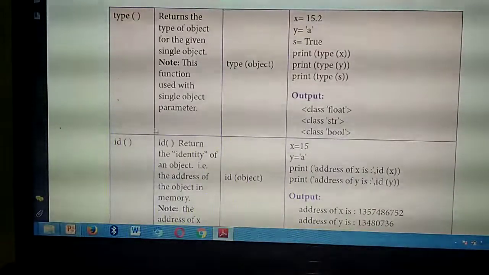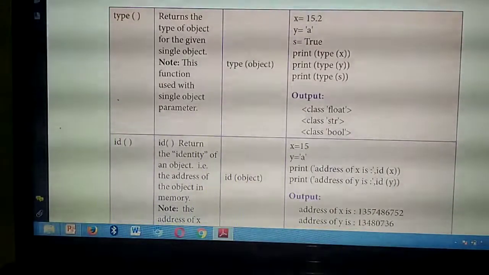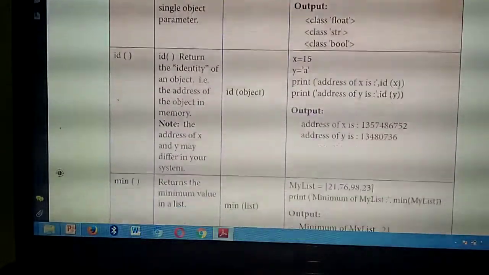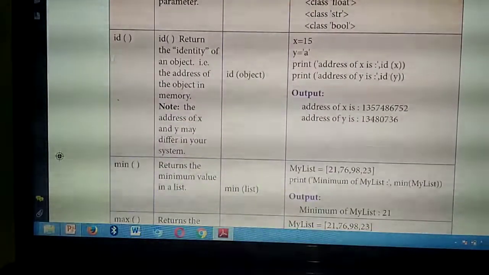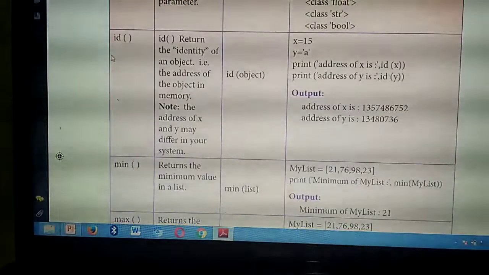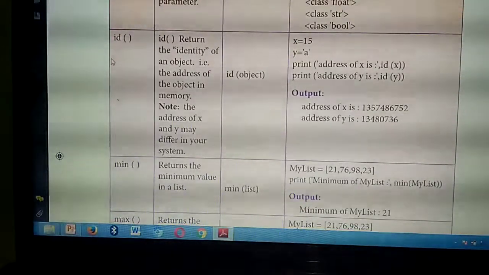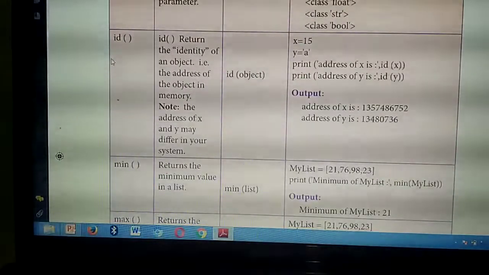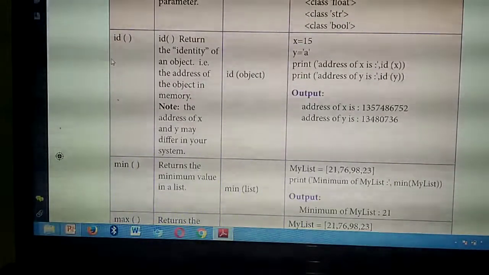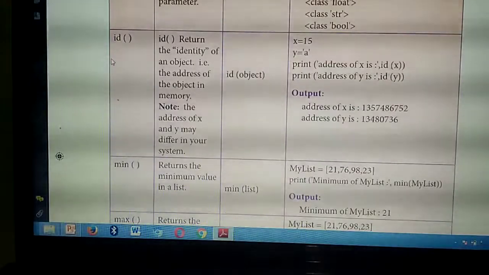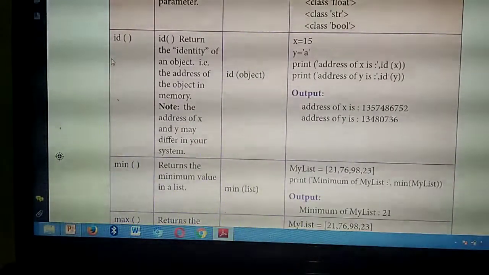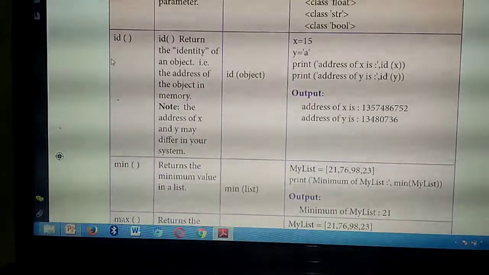Understand? So, first you read this one, then see the example, then easily you can understand. Then, id of. Okay. So, this is very important. Id of. In each and every exam question paper, surely anyone question will be there from this. Sometimes they will ask one more question from here. Sometimes they will ask 2 marks, sometimes 3 marks, sometimes 5 marks.